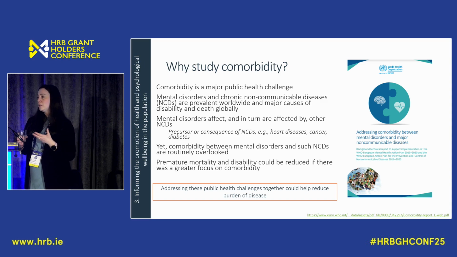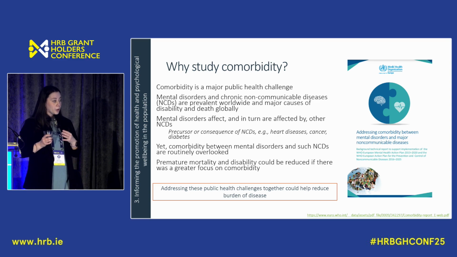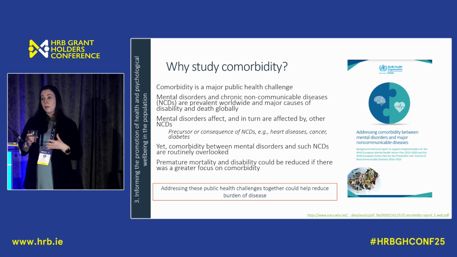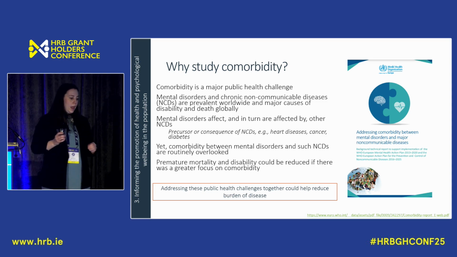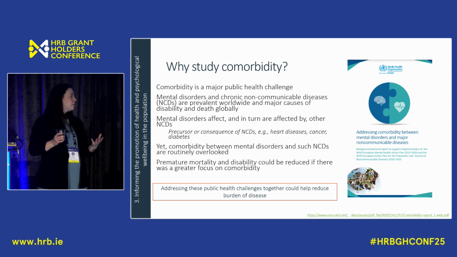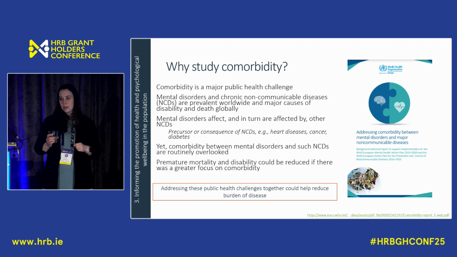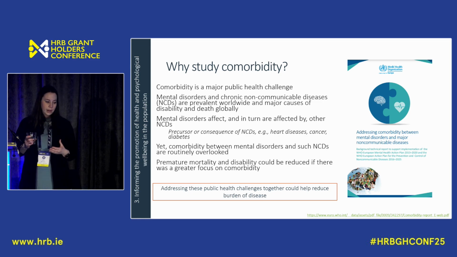But the reality is that these are not independent. They often co-occur, and when they do co-occur, outcomes are often a lot poorer. So outcomes like quality of life, disability, and mortality. And these are really not independent either. They affect one another. So for example, mental health conditions can be a precursor or can be a consequence for a number of different chronic health conditions. But despite this, comorbidity is often routinely overlooked.